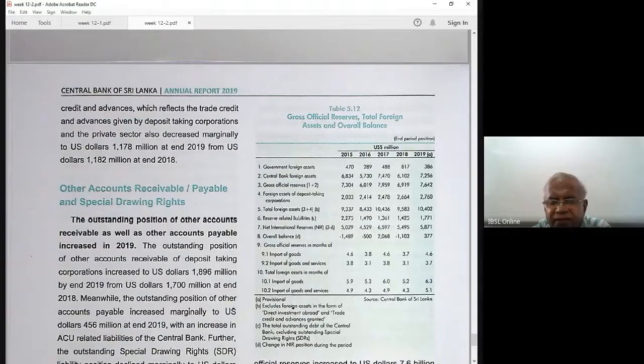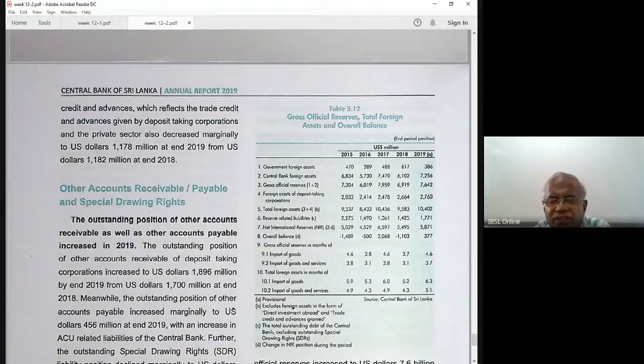NIR is the key indicator. Overall balance, then gross official reserve. Now this is the important indicator. The gross official reserves in months is this one. So the calculation you can understand.